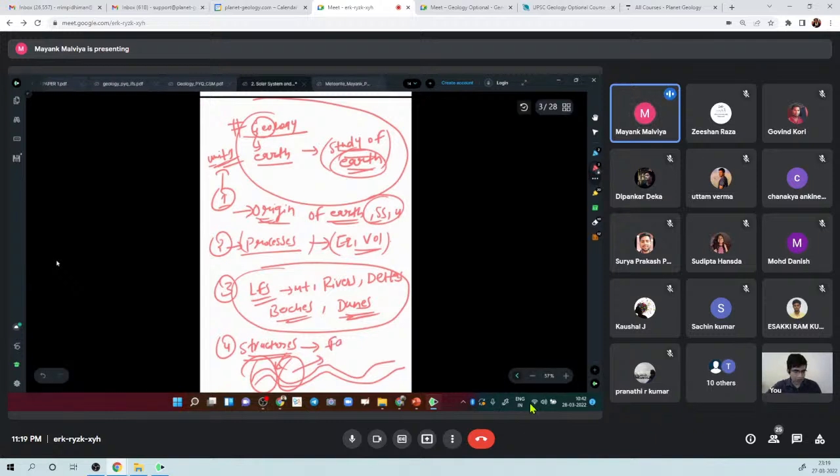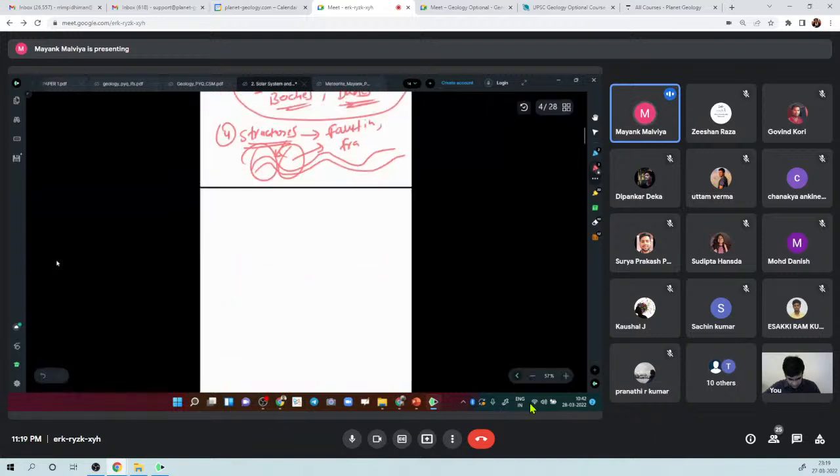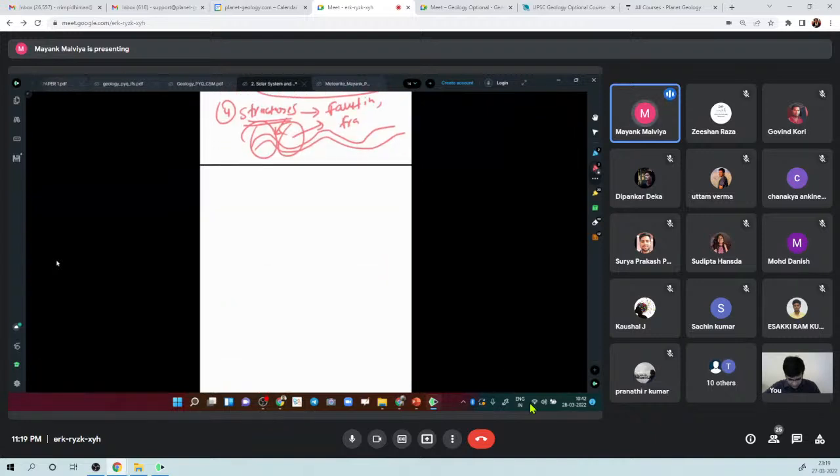We will study faulting, right? We will study fractures, all these things. So this is the domain of Earth. Then another way of defining geology, apart from the study of Earth, is that geology is the study of rocks, right?